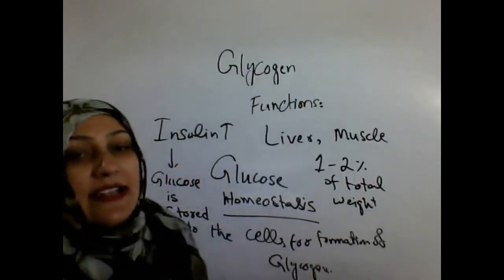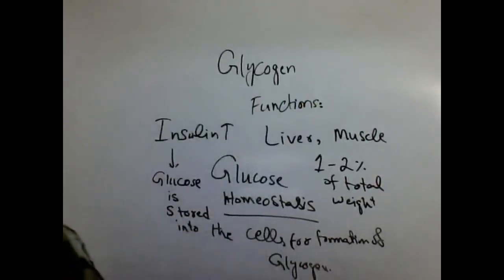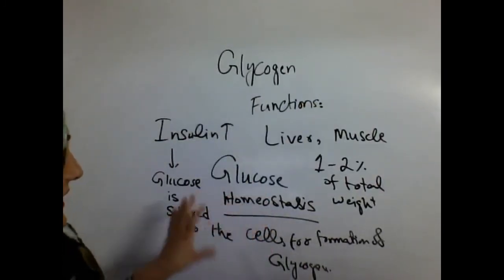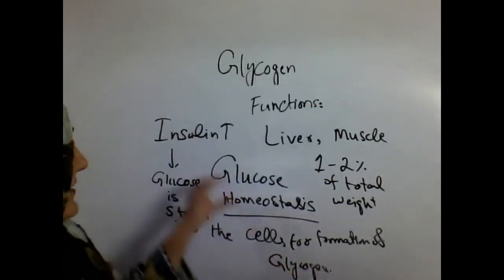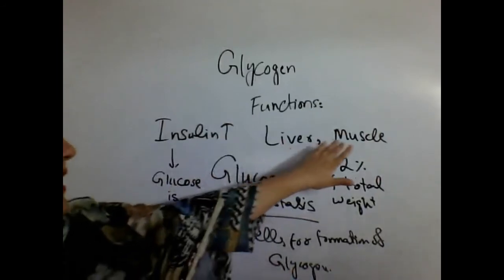So for glucose homeostasis, it leads towards the synthesis of glycogen and stores this glycogen in liver and muscle cells.